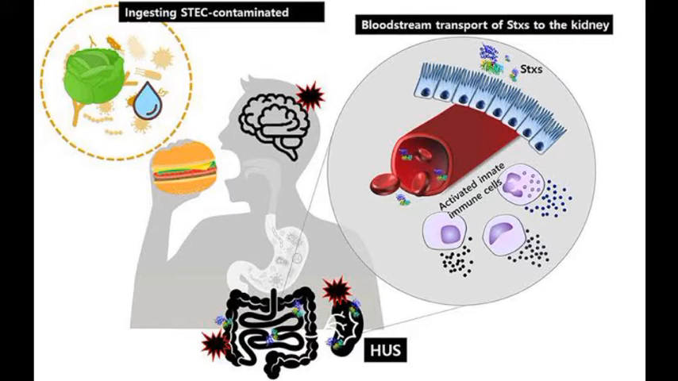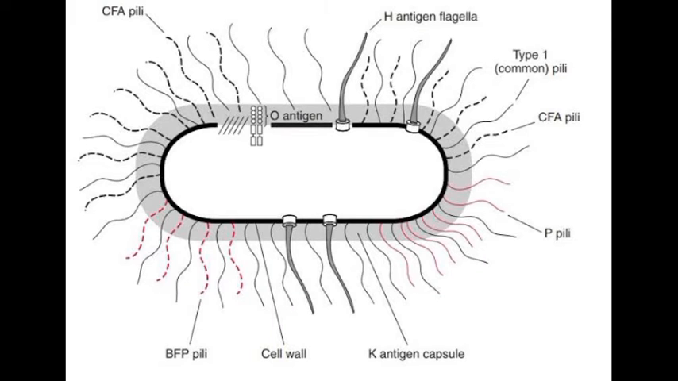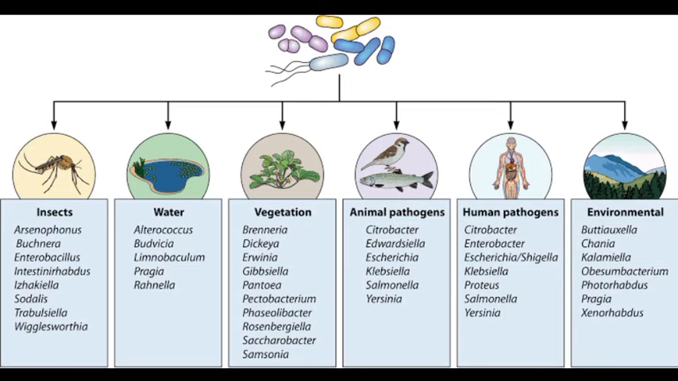E. coli consists of a diverse group of bacteria belonging to the Enterobacteriaceae family, which are associated with diseases ranging from UTIs to respiratory illness to meningitis. Pathogenic strains of E. coli can be categorized into what are called pathotypes.